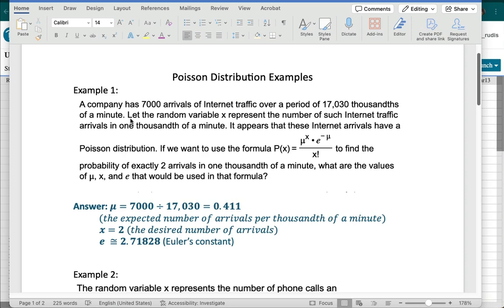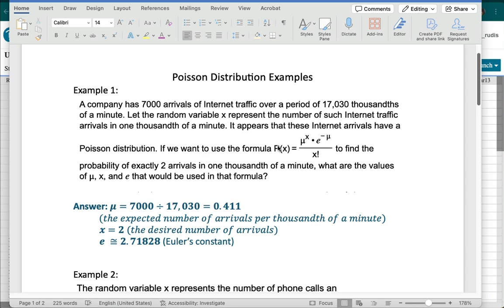And then we're letting the random variable x represent the number of such internet traffic arrivals in a 1,000th of a minute. So instead of 17,030, we want to break it down into just how much traffic is happening over a 1,000th of a minute. And then we're being told it appears that these internet arrivals have a Poisson distribution.